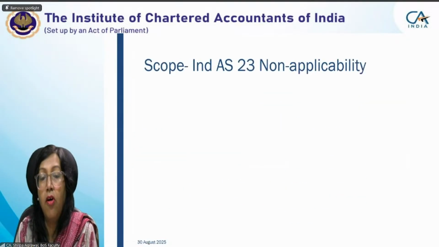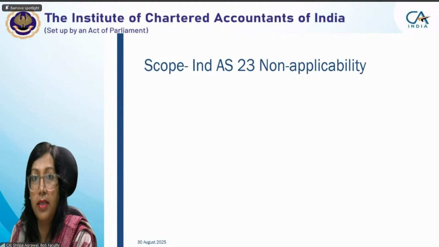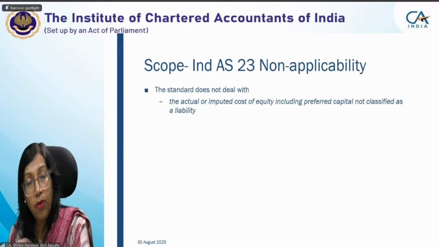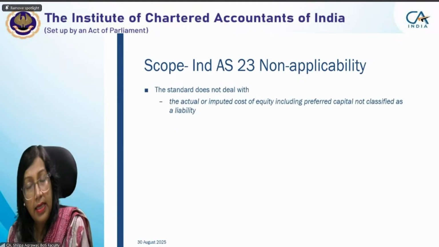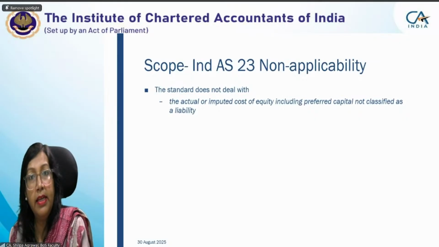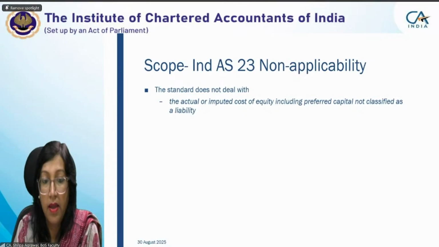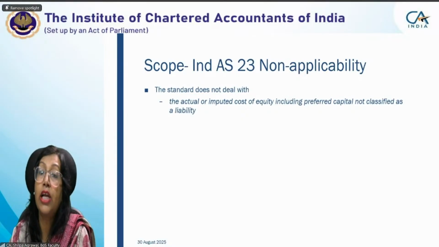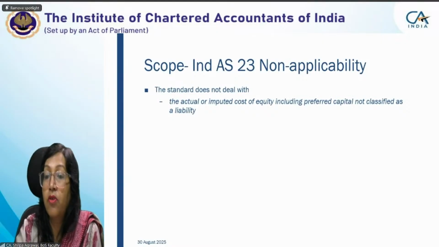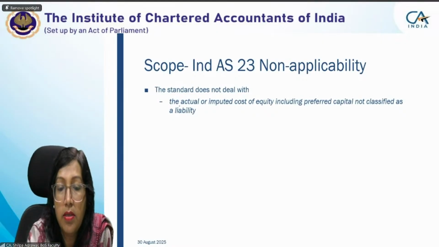Now, before starting, first understand what comes under Ind AS 23, what will be considered under Ind AS 23, which we are going to capitalize. In general, interest is expensed out. We'll be dealing with what is to be capitalized. That is the reason we have a separate standard. The standard does not deal with the actual or imputed cost of equity, including preferred capital not classified as a liability. This is very important, students.